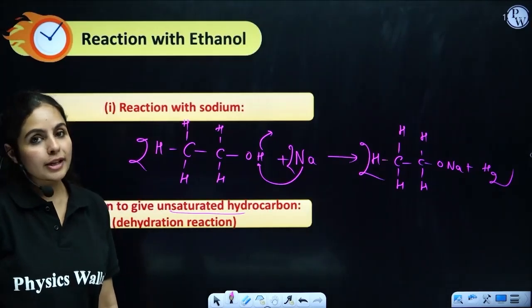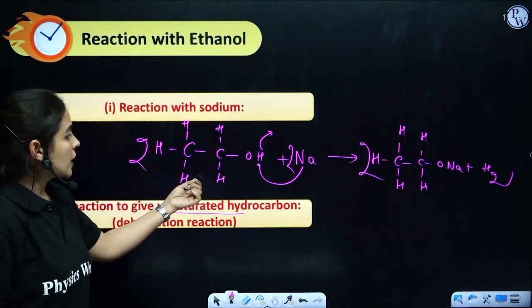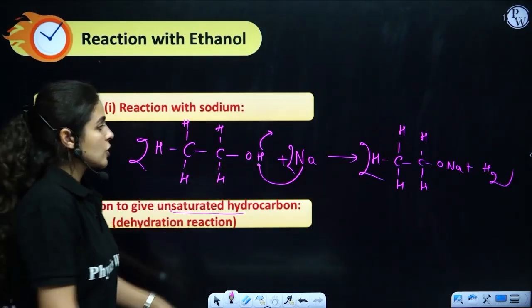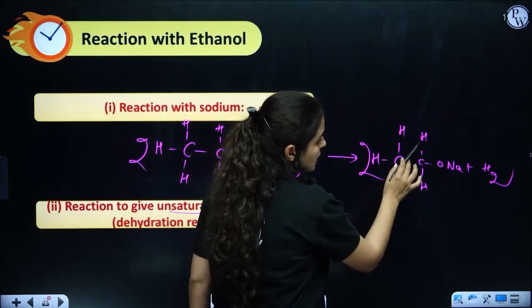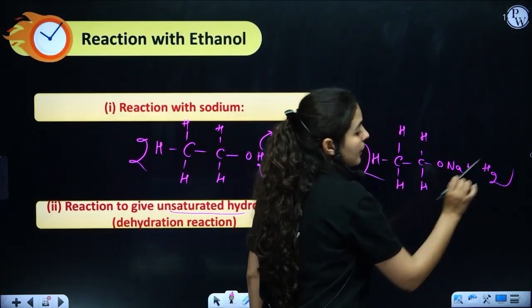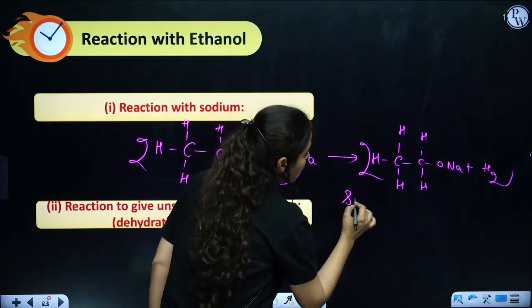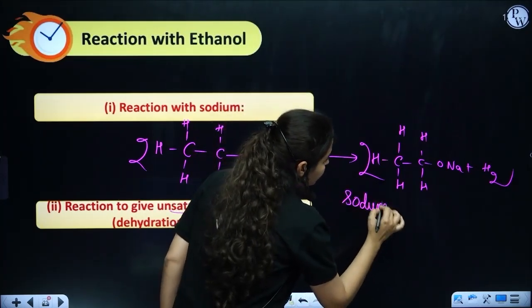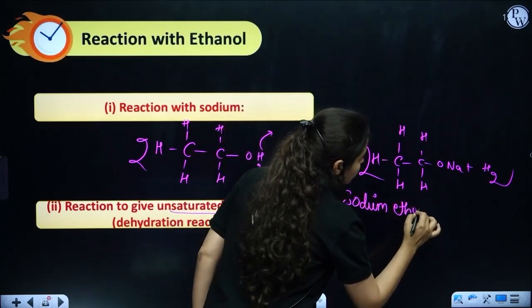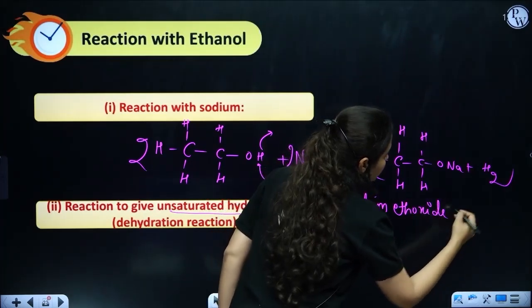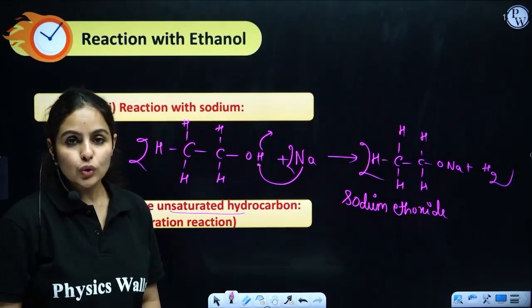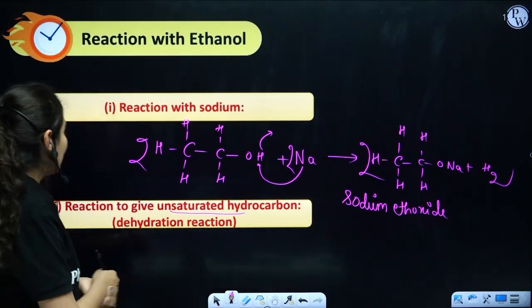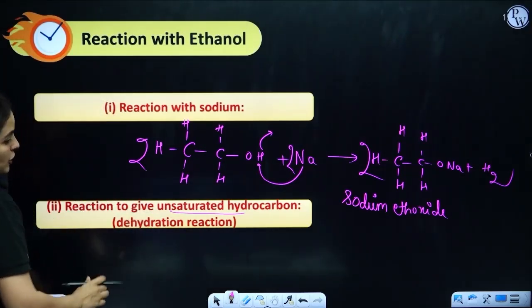Fine, I hope that's clear. So CH3CH2OH. Na has replaced H here. That gives you CH3CH2ONa plus hydrogen. This is called sodium ethoxide, and hydrogen gas would be liberated. Okay, moving on to dehydration reaction.